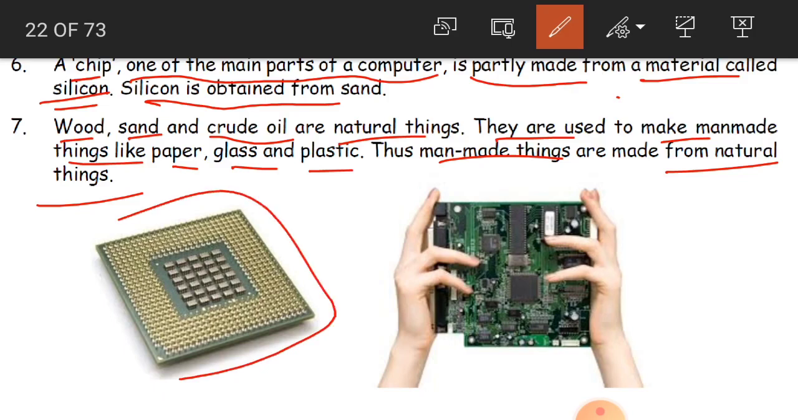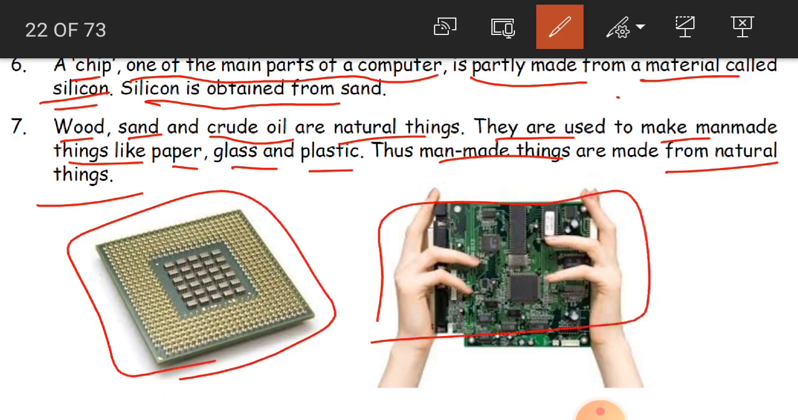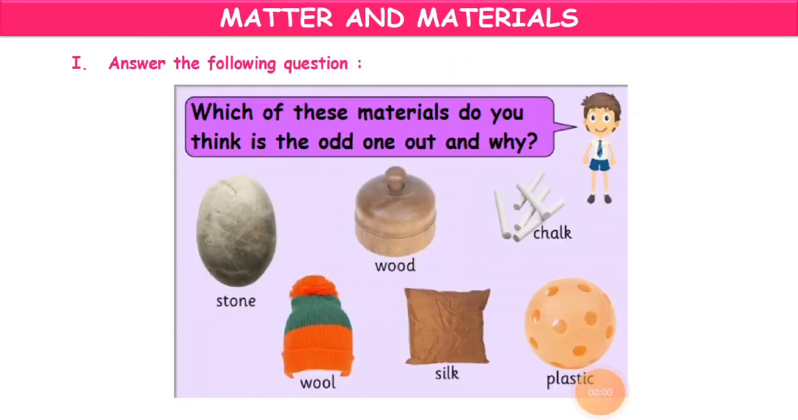And in this picture children, this is the chip. Outside, it looks like this, but inside the chip you will have this type of look, where you have all these small tiny parts which help the computer to function in a proper way. This we call a chip. Okay children, clear now? So answer the following question.